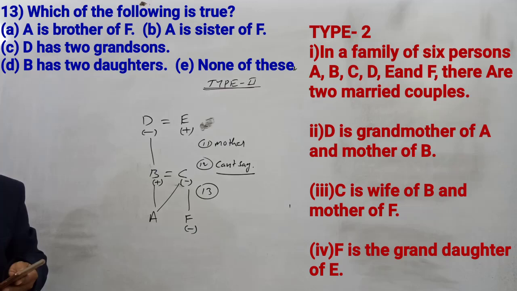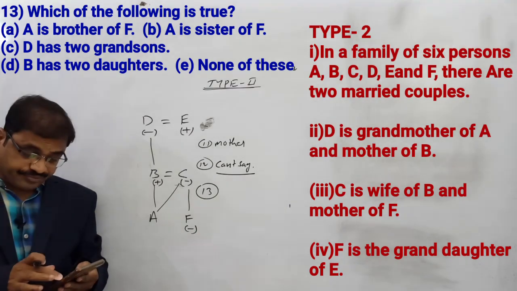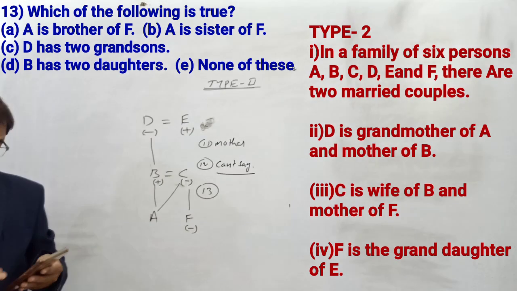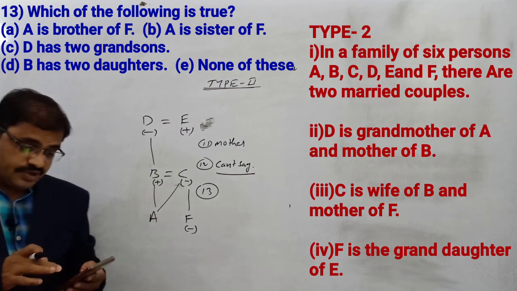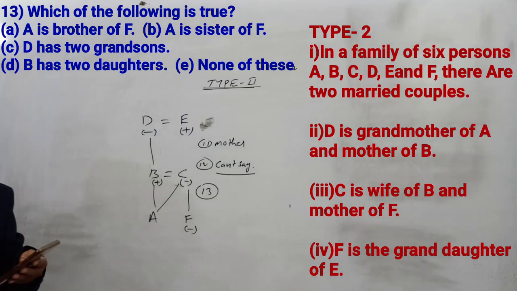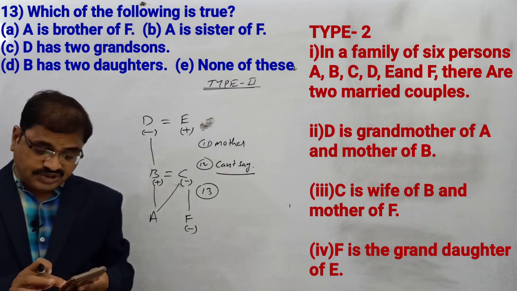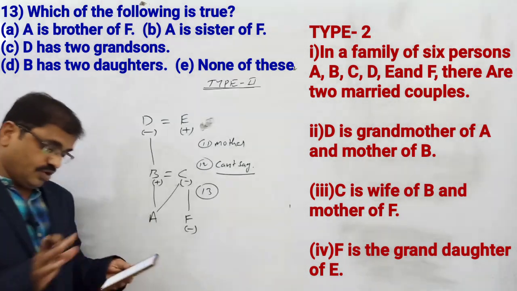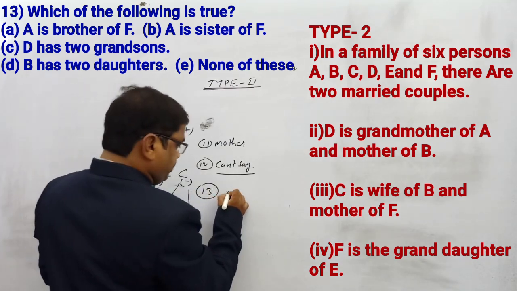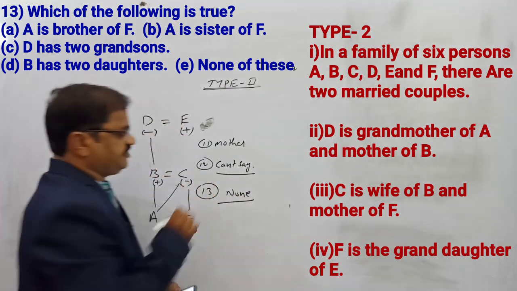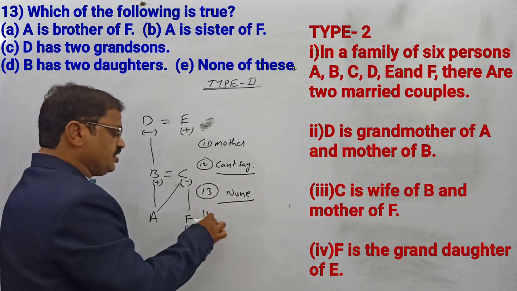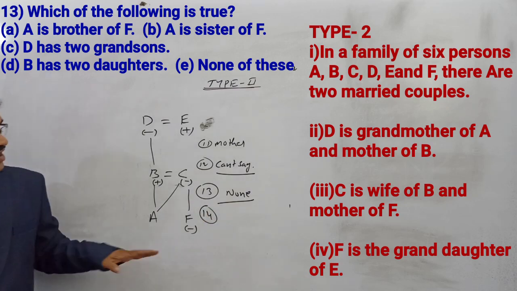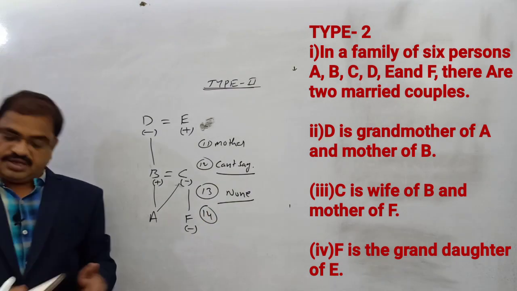Next, B has two daughters. No, that is also wrong. So the answer is none of these. Why? Because we have to say none of these; it is simple. We only don't know about A, that is why we have to say none of these.